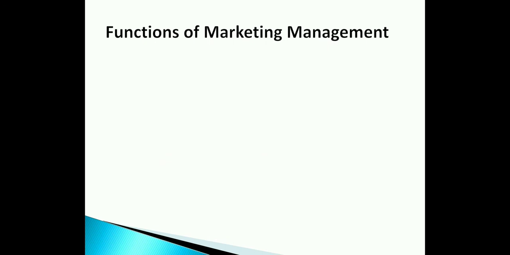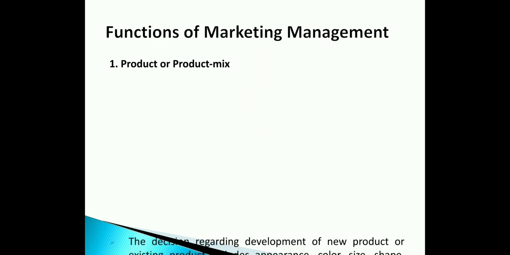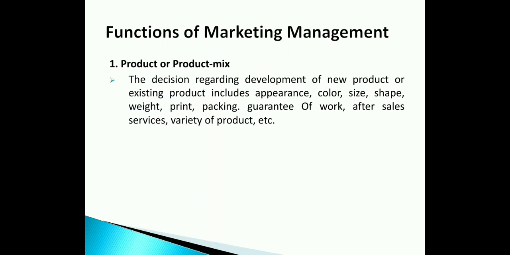Now, the various functions of marketing management, and what are the main functions that will be included in marketing management. First is product or product mix. That means if a company is launching a new product or updating the existing product, then what will be the color, size, shape, weight, print, packing, guarantee of work, after sales services, variety of product, everything that will be included, right?